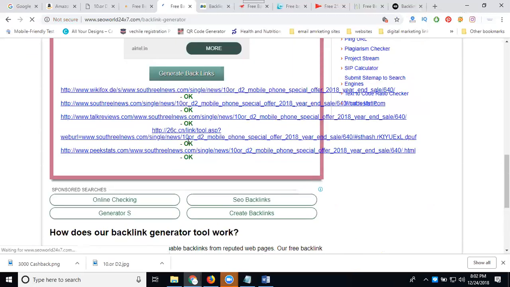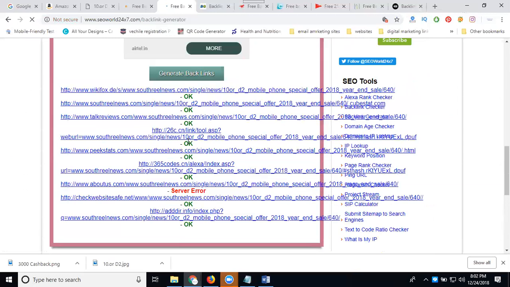This is now started here. These are your backlinks on your site.